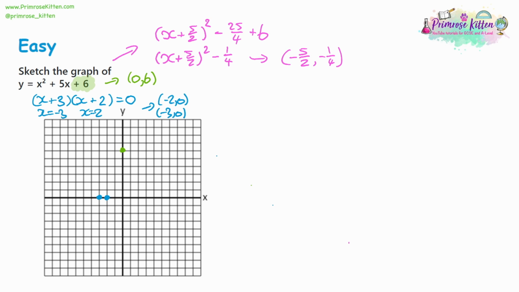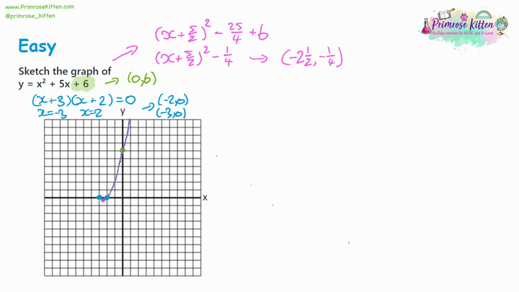And then 5 over 2, let's write that as a mixed number. That's going to be 2.5. So we're going to go 2.5 back, and we're going to go negative a quarter down, which, as you can see, is really, really close to those 2 blue coordinates we found. So with this now, we could get a decent sketch of this. So I'm going to have a go. So it's going to be something like this.